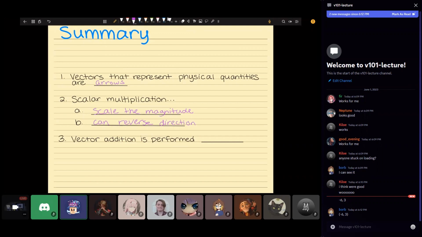And then lastly, when we add vectors graphically, it is performed tip to tail. So hopefully when you work with vector 2s and vector 3s in Roblox, you can now draw them out with arrows and understand what is happening.